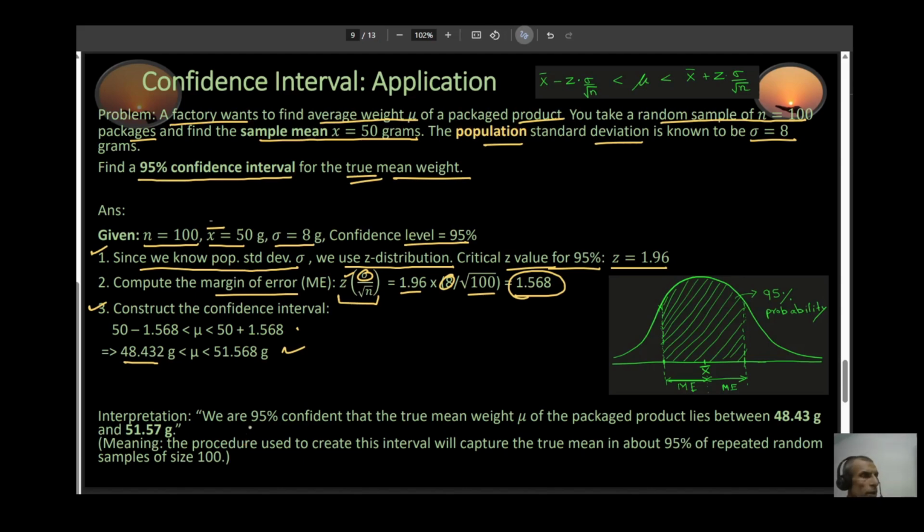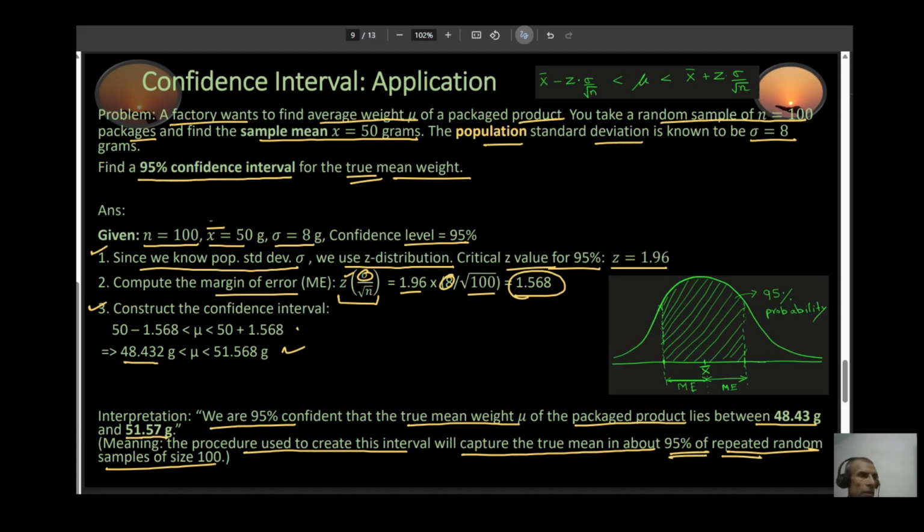So in other words, we can say that we are 95% confident that the true mean weight of the packaged product lies between 48.43 gram and 51.57 gram, meaning that the procedure used to create this interval will capture the true mean in about 95% of the repeated random samples of size 100.